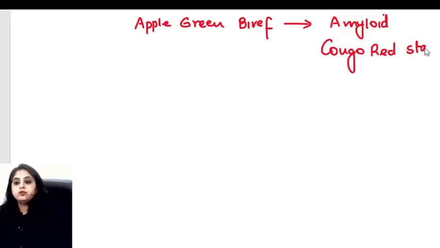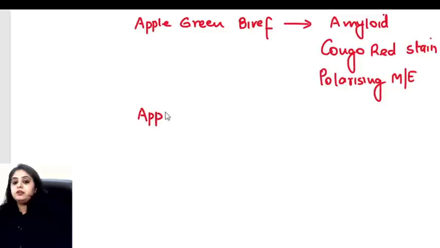And which microscope do I have to use to see this apple green birefringence? I'll have to use the polarizing microscope. Coming to the next, where do I see the apple core deformity? Apple core deformity or apple core defect is seen in colon cancer.